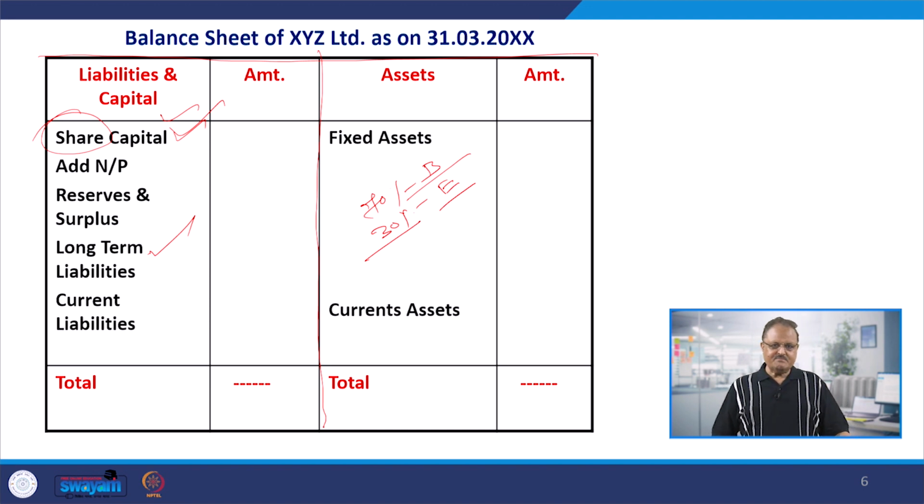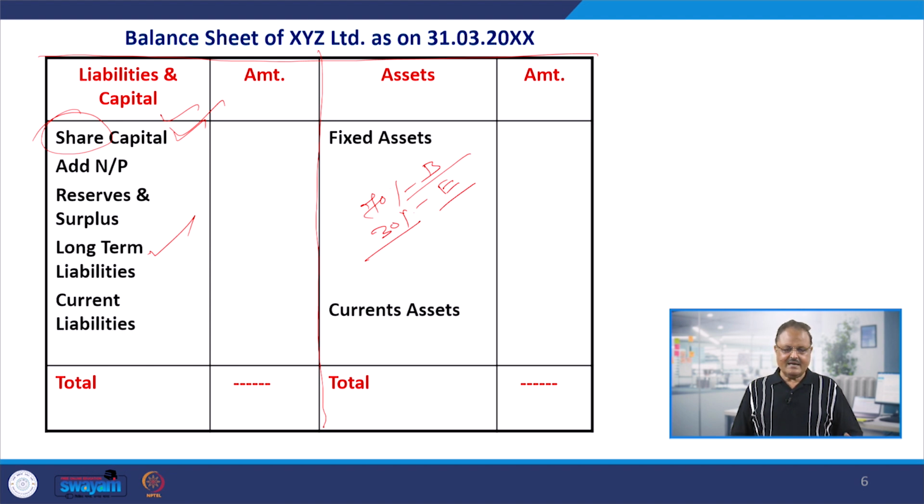The balance sheet is basically a statement which on one side keeps all the sources from where the funds would be generated by the business, and on the right side puts all the applications of those funds. The sources are shown on the liability side of the balance sheet, and how they are being utilized is shown on the asset side, to have the fixed and the current assets of the firm.